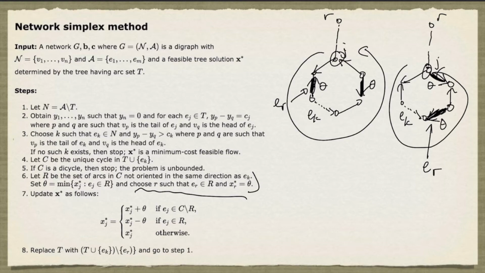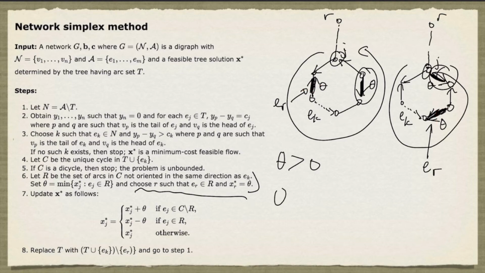Let's see why that is. There are two cases. Suppose that theta is positive. After step 7, the flow values on the arcs that are candidates for the leaving arc will be 0 in the updated flow. And so this arc here and this arc here will both become 0. But as you can see, after removing this arc or this arc, the remaining thick arcs will be directed away from the root. And since the flow values on the arcs that are not in the cycle are not changed, the new tree is still strongly feasible.